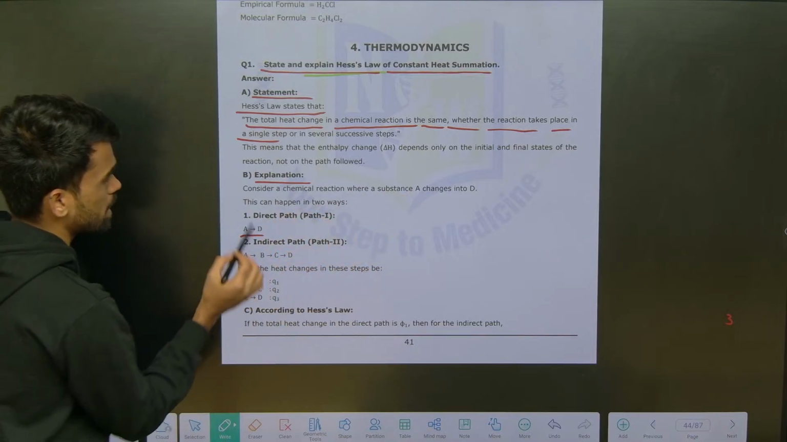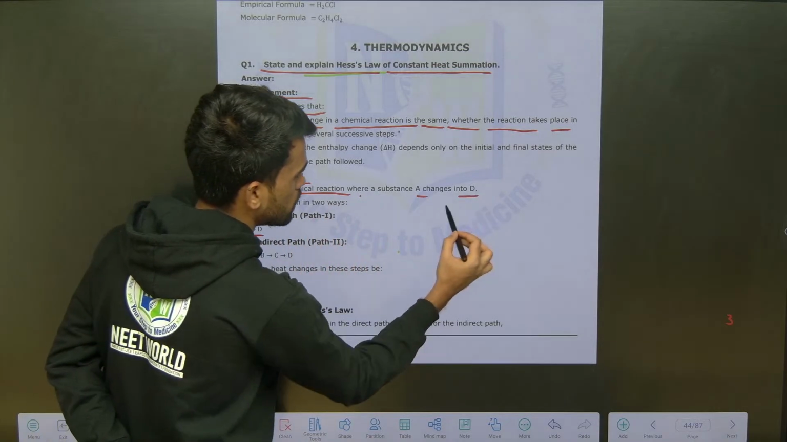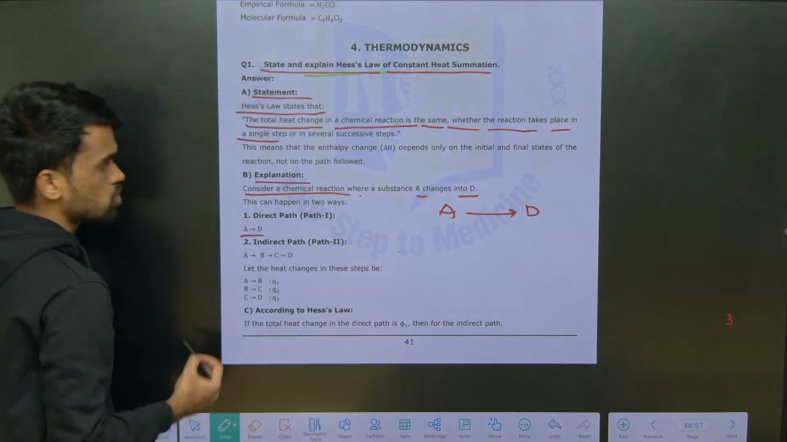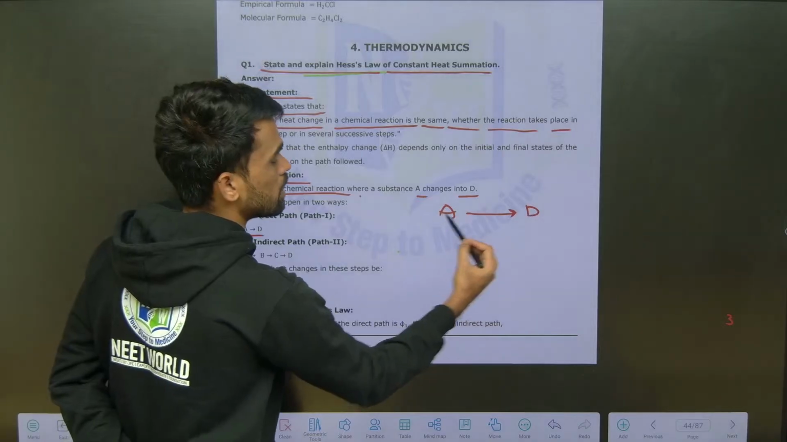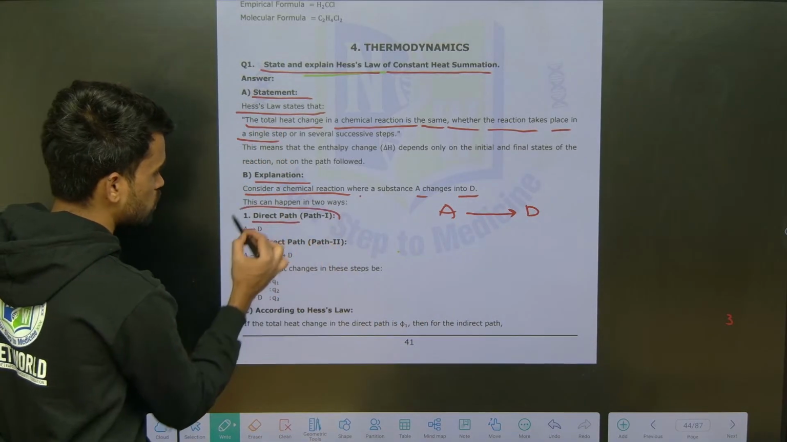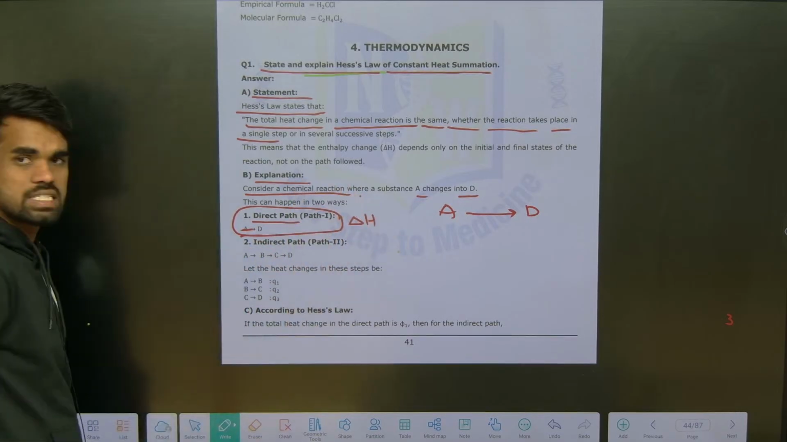Explanation: consider a chemical reaction where a substance A changes to D. So A is a reactant converting into the final product D. Formation of D from A can directly take place in a single step. See, A to D is a direct path, that is path 1. It's a direct step, so here I am writing the heat change delta H.